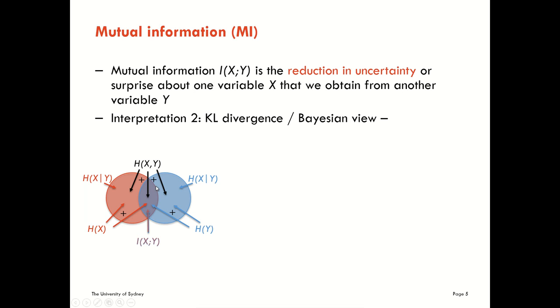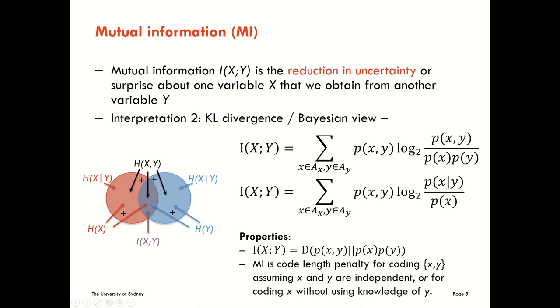The next interpretation that I want to give you comes back to the Kullback-Leibler divergence, or equivalently takes a Bayesian view. We can dig in further to the equations that we have here for our mutual information. We can now see these equations result from the sums and differences of entropies that I showed you before. We can write down the mutual information here as a Kullback-Leibler divergence between the true joint distribution of x and y and the distribution that they would have if they were independent. And that's what's represented in this property here. Mutual information is that Kullback-Leibler divergence.